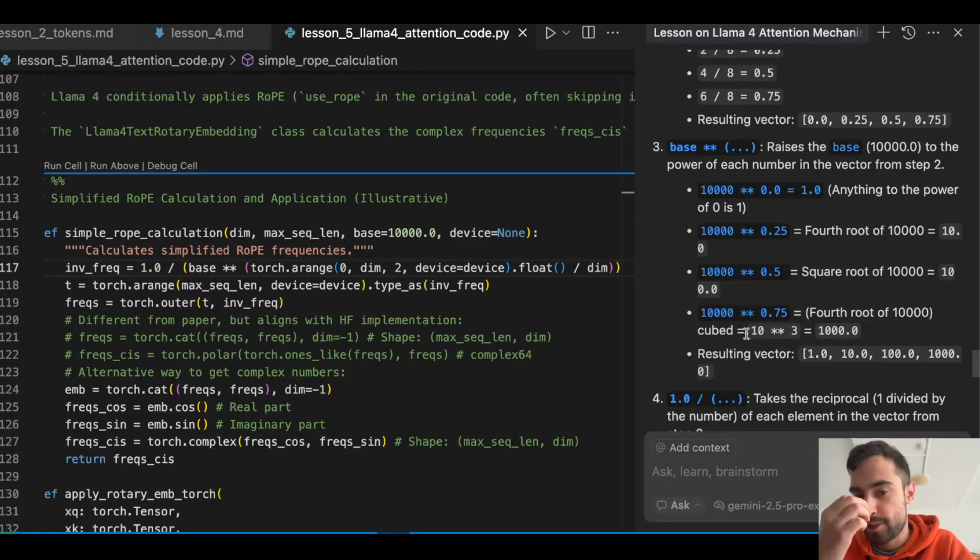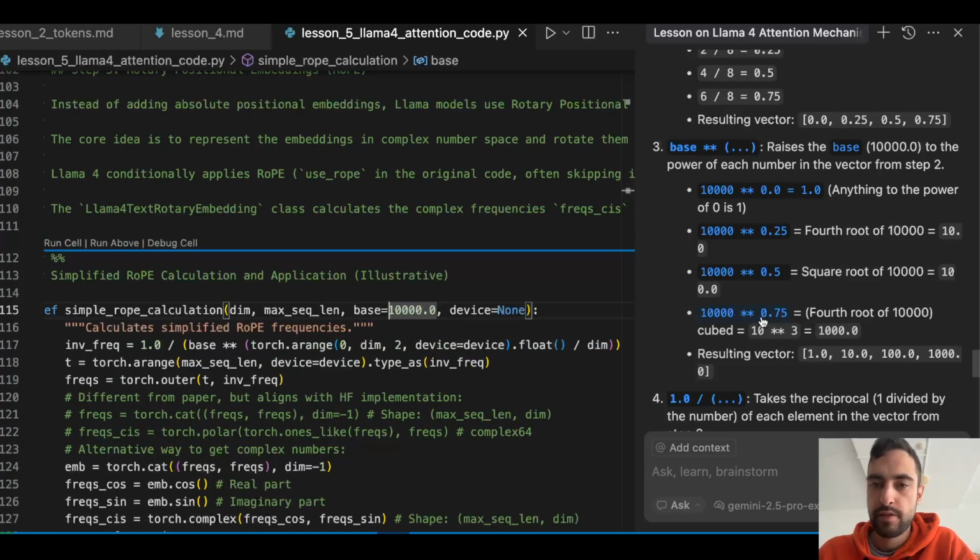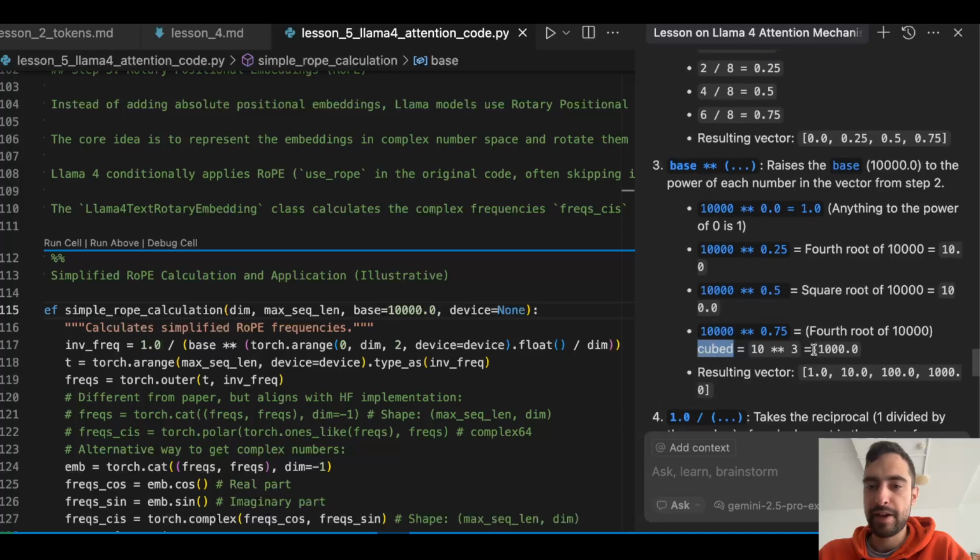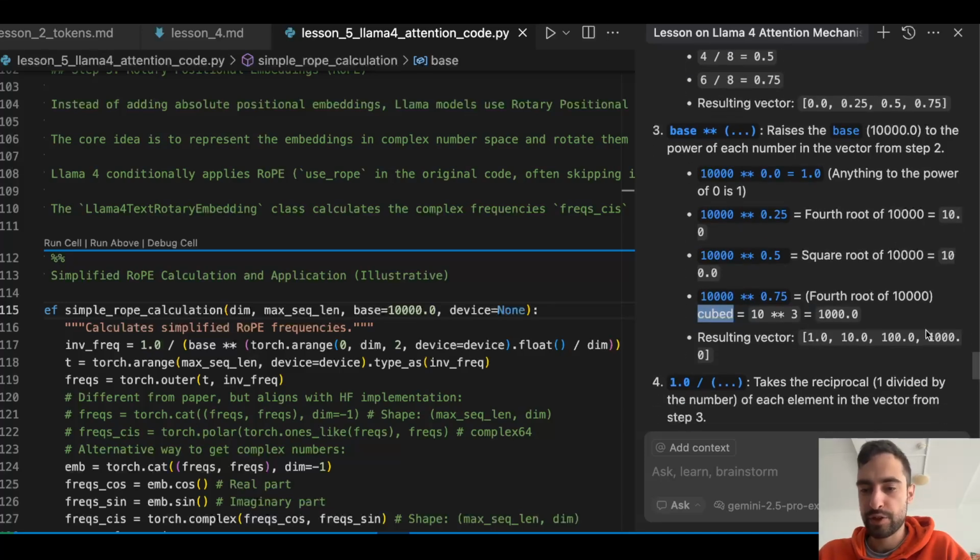Okay, I get it. So this is 10,000 to the power 3 over 4. That's the same as, for example, taking the fourth root of 10,000 and then cubing that result. Or you can first cube 10,000 and then take the fourth root of the result. It's going to be the same, so it's going to be 1,000. So we will have in the final array 1, 10, 100, 1,000.